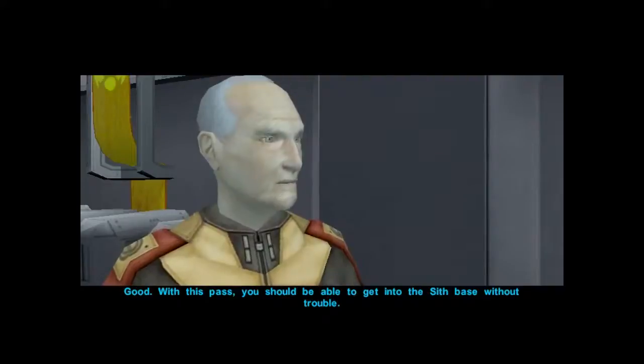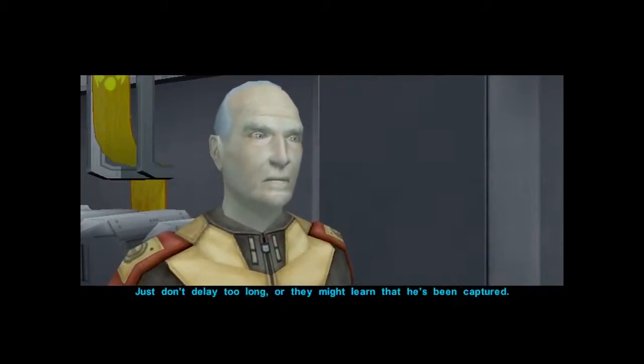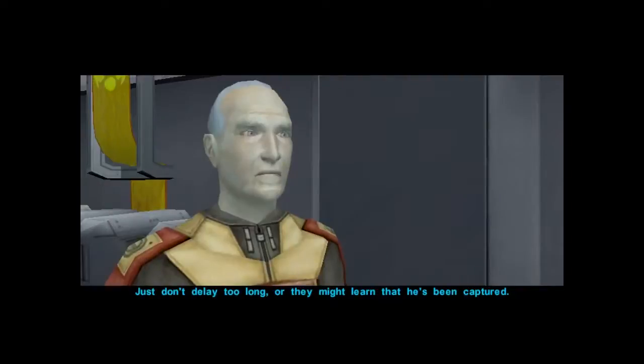Good. With this pass, you should be able to get into the Sith base without trouble. Just don't delay too long, or they might learn that he's been captured.